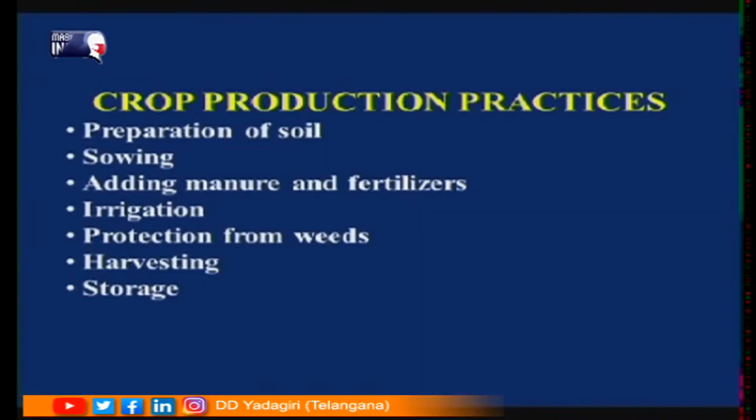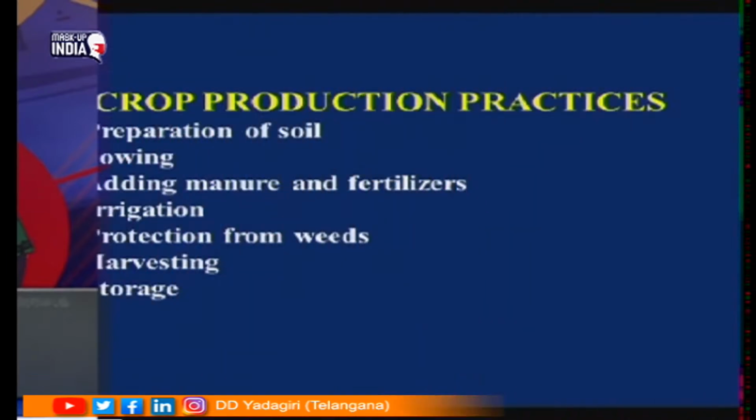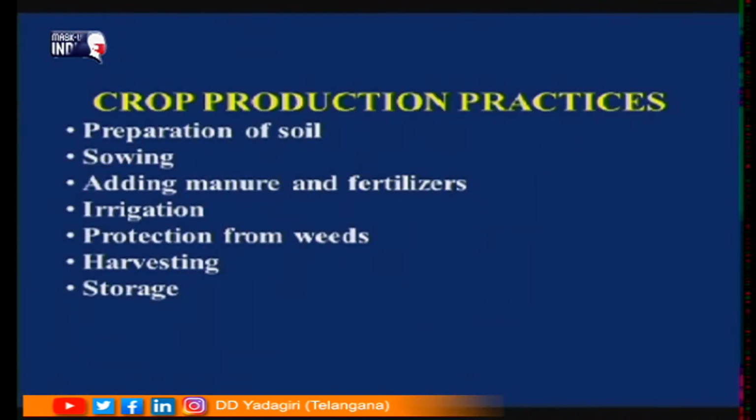So, crop production practices. Not only in paddy, each and every crop requires some production practices. Some methods have to be followed. What are those methods? See in this, children. First is preparation of soil, next sowing, next adding manure and fertilizers, irrigation, protection from weeds, harvesting and storage. Let us now study each and every practice in detail, how it is followed.